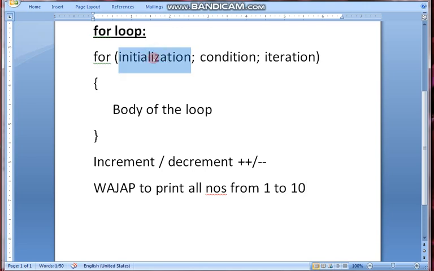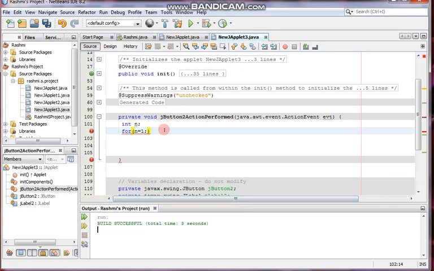So n equal to 1 is nothing but the initialization. Now the condition, in the sense, how long it will continue. It will continue till 10, so we have to write n less than or equal to 10. Clear? This is the condition. Thereafter iteration. Iteration means changes. What changes will happen in the loop? When the loop is starting from 1 and continuing till 10, it will obviously be incrementation. So n plus plus, that is n equal to n plus 1.